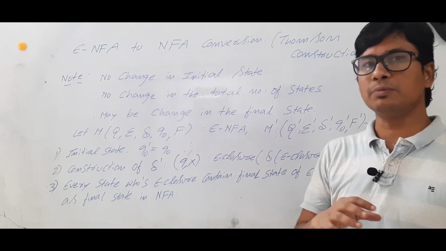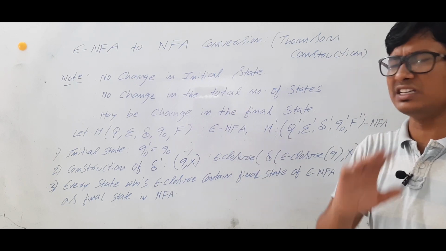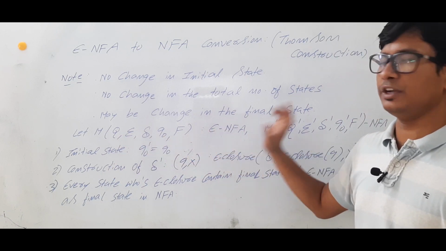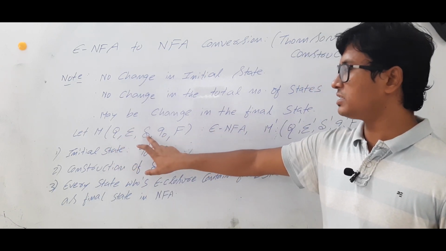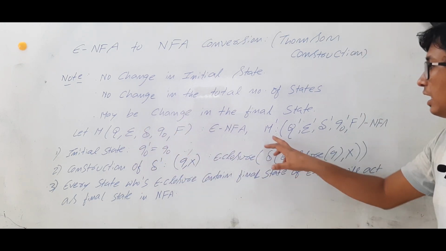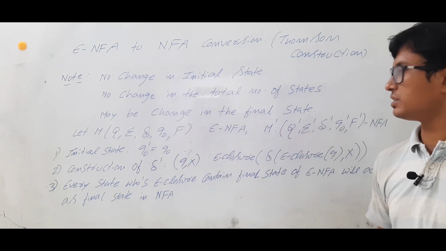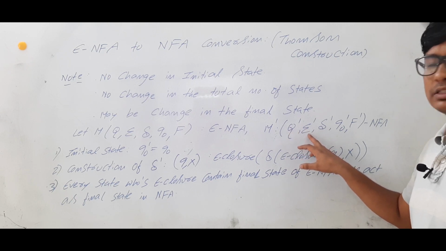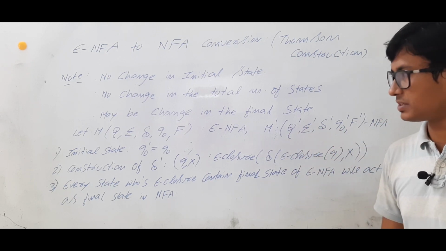Now, let me discuss the procedure of converting an epsilon NFA to an NFA. This is quite easy. Let M be the representation of an epsilon NFA, which consists of set of states, alphabets, transition function, Q0 and F. And M dash is the NFA converted from the machine M. Q dash, sigma dash, delta dash, Q0 dash and F dash is the NFA representation.